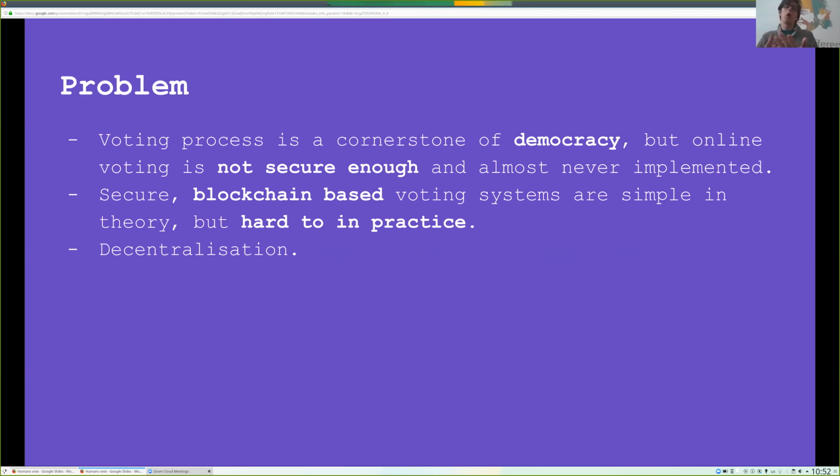So what was the problem that we tried to tackle? Firstly, the voting process is the cornerstone of any democracy, or any sort of organization, but online voting is not secure enough or secure at all, and it's almost never implemented. Now, secure blockchain-based voting systems are simple in theory, and there's a bunch of examples of how you implement them, but they are hard to do in practice for a variety of different reasons.